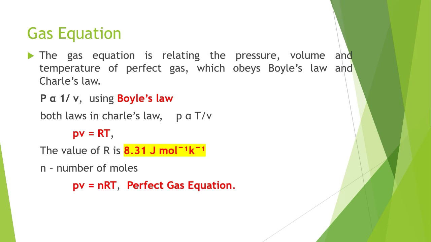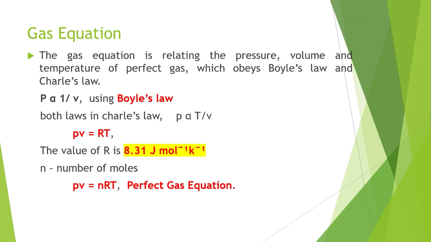So if you want to put that PV is proportional to T, meaning P into V proportional to T, we just make it equal, then R is a proportional constant, which is the gas constant. So in the gas equation, we can say that capital R is the gas constant, otherwise a proportional constant. So PV is equal to RT. We should know the basic value for the gas constant, that is 8.31 joule per mole per Kelvin. This is the absolutely basic value we should always remember to solve a problem.